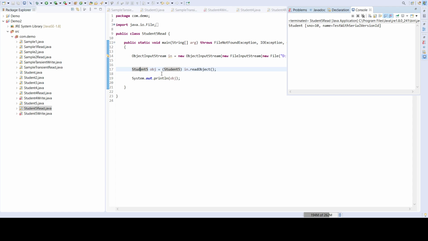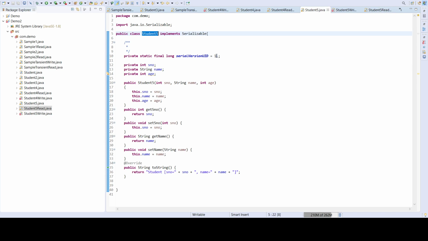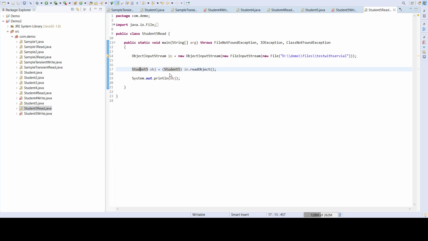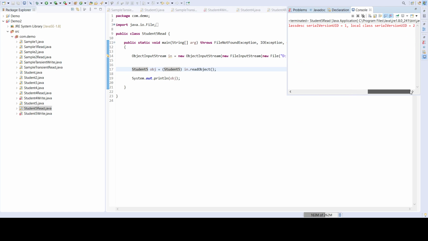If we modify the serial version UID, we'll face the same issue. While writing it was 1L. Now if I try to read, student5 is something different, so we'll get the same problem.